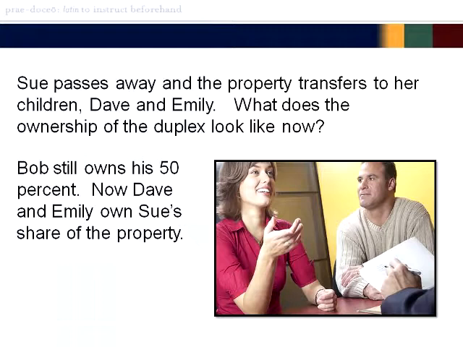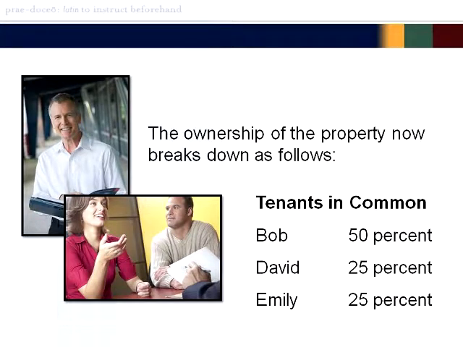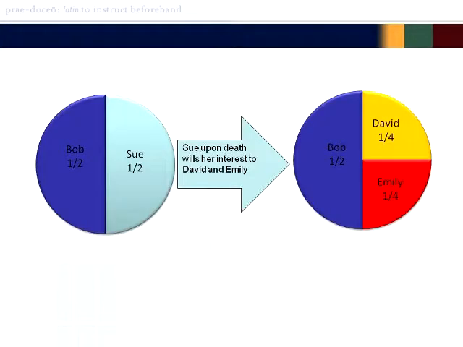What does the ownership of the duplex look like now? Bob still owns his 50%. Now Dave and Emily own Sue's share of the property. The ownership of the property now breaks down as follows. Tenants in common, Bob 50%, David 25%, Emily 25%. Originally as tenants in common, Bob owned 1/2 and Sue owned 1/2. Sue, upon death, wills her interest to Dave and Emily. Bob still owns his 1/2. David owns 1/4 and Emily now owns 1/4 according to the provisions in Sue's will.